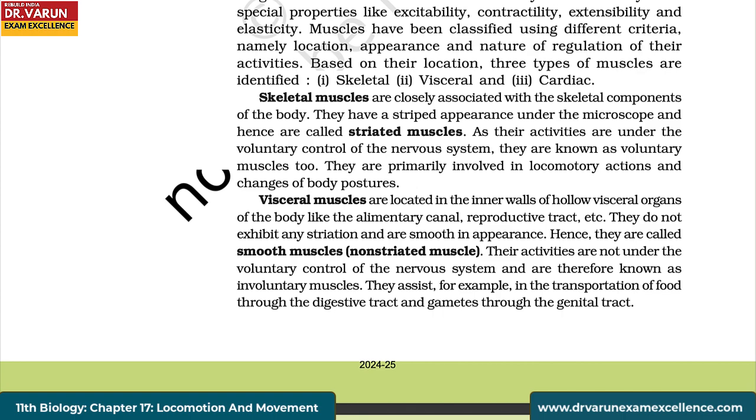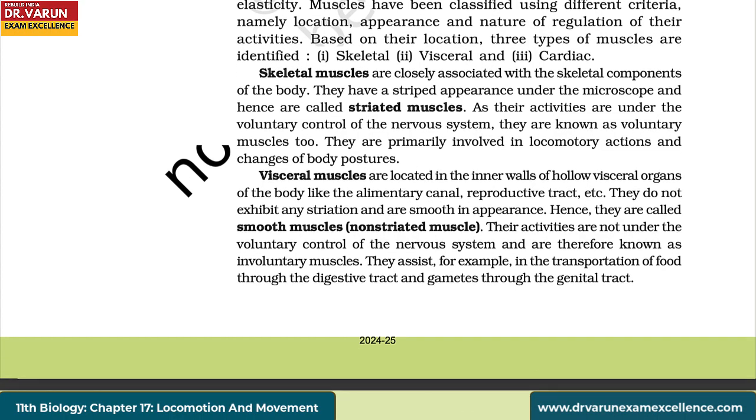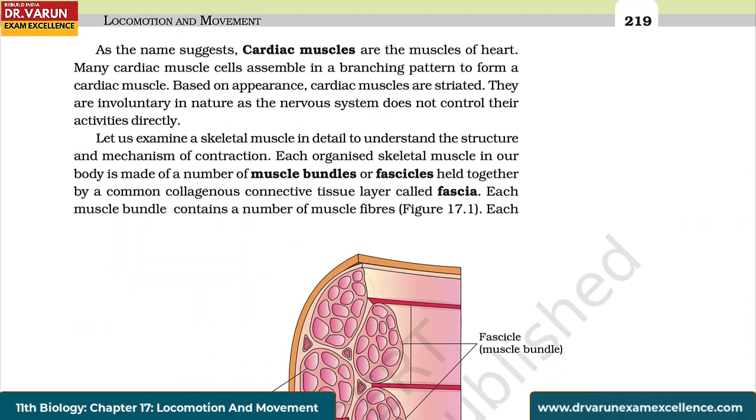Visceral muscles are located in the inner walls of hollow visceral organs of the body like the alimentary canal, reproductive tract, etc. They do not exhibit any striations and are smooth in appearance, hence they are called smooth muscles or non-striated muscles. Their activities are not under the voluntary control of the nervous system and are therefore known as involuntary muscles. They assist, for example, in the transportation of food through the digestive tract and gametes through the genital tract.